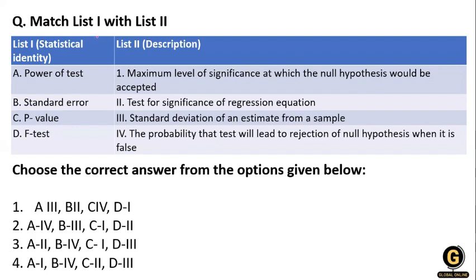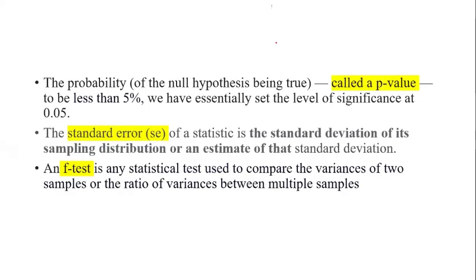Okay, so now list number 1 is given about the statistical identity, and the description is given where we use it. Let's understand the power of the test, standard error, p value, and the F test first. First understand the power of the test. So what is the power of the test? Here we need to create a chart.